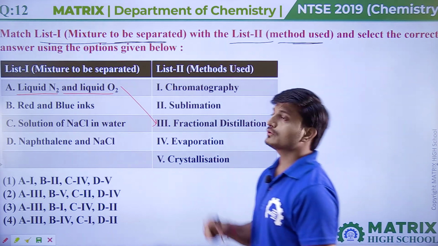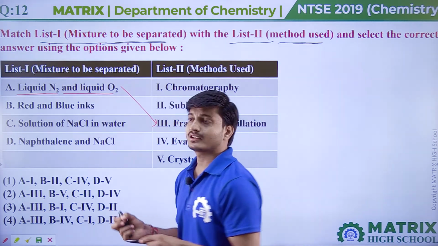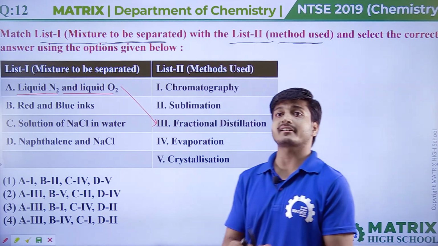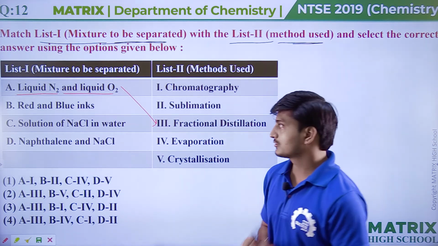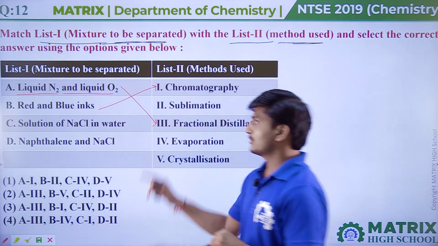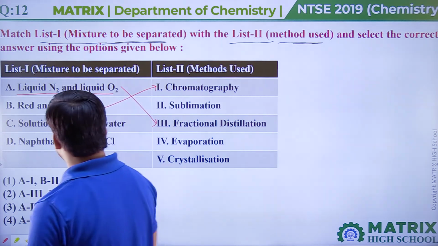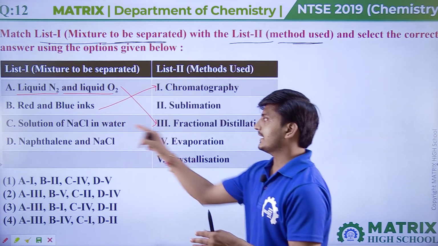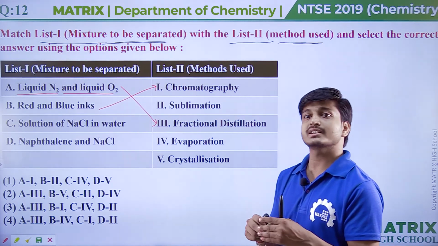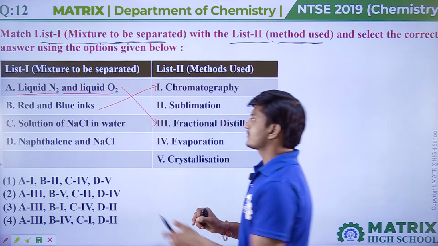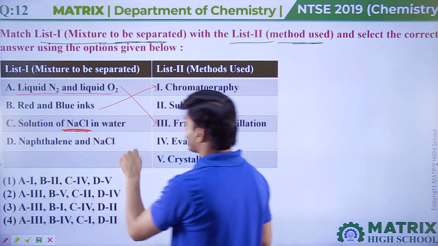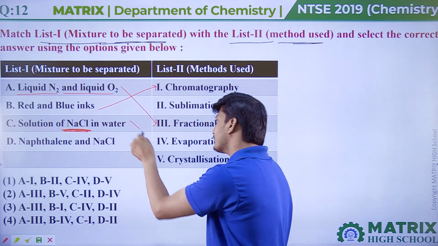Okay, red and blue inks. Now the different colored ink particles present in dyes can be separated by using chromatography method. So red and blue ink particles can be separated by using chromatography method. Okay, solution of NaCl in water. So how can we separate NaCl and water? NaCl and water can be separated by using simple evaporation method. Okay, so crystals of NaCl can be obtained from water by using which method? By using evaporation method, guys.